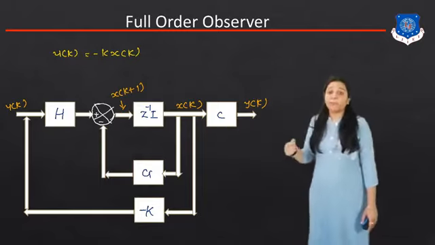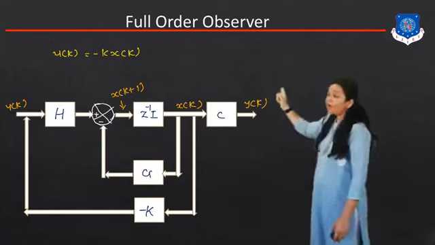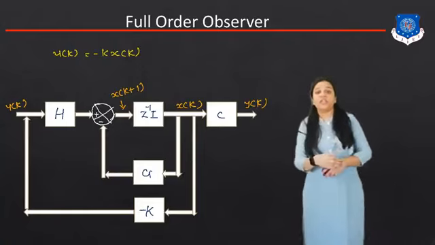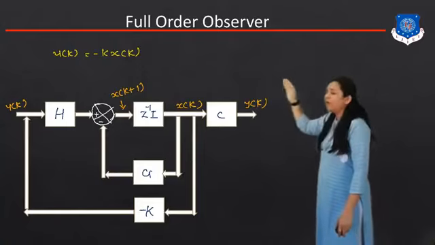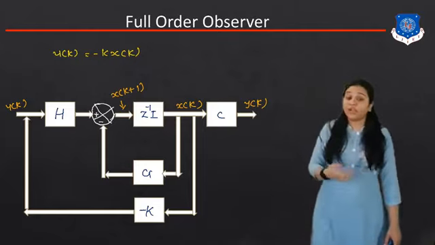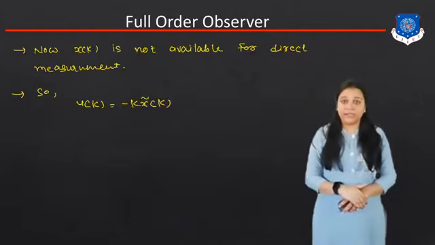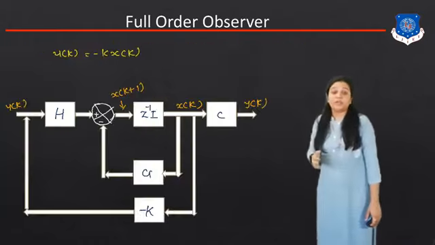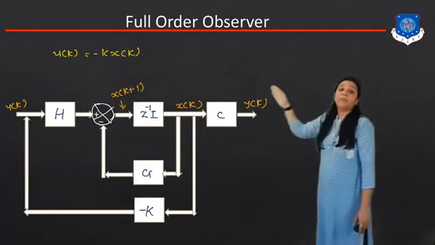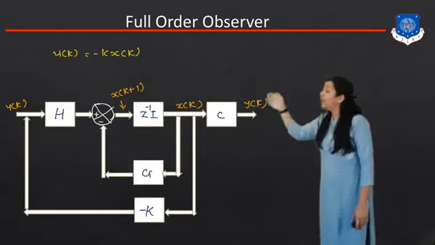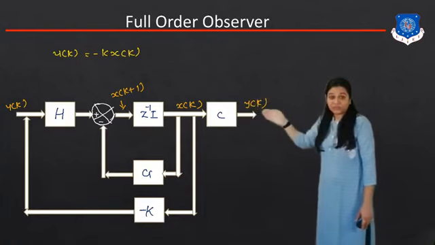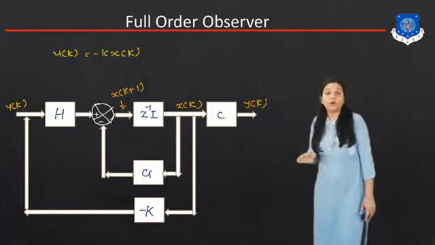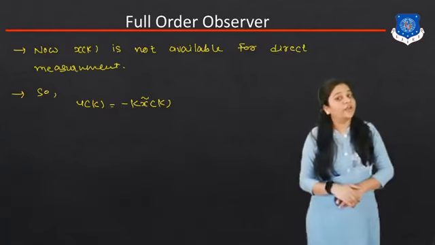The gain depends on, as you can see, u of k equal to minus K x of k. So if we change the value of x of k, or the value of the input variable, we can easily set the value of gain K. Now x of k is not available for direct measurement, because x of k depends upon x of k plus 1, since the input of that block is x of k plus 1, and x of k plus 1 again depends on the input. So x of k is not available for direct measurement.